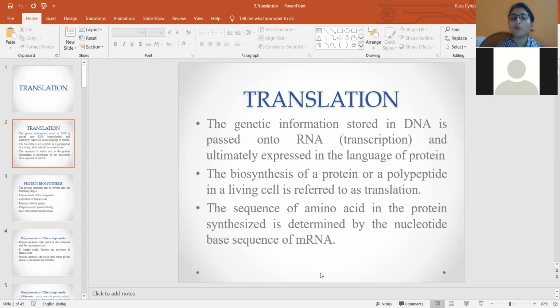Based on the codon sequence present in the mRNA, the amino acid is carried by the tRNA and added to the growing polypeptide chain. Based on the amino acids added, the protein will be synthesized.